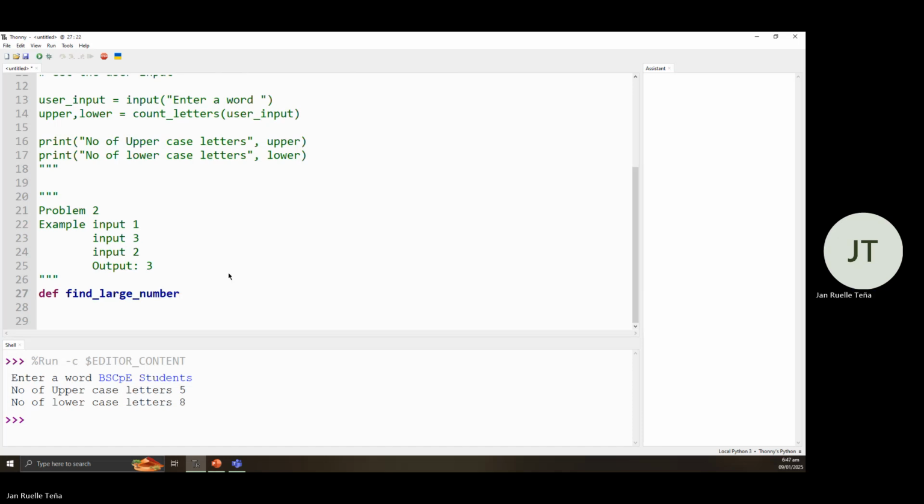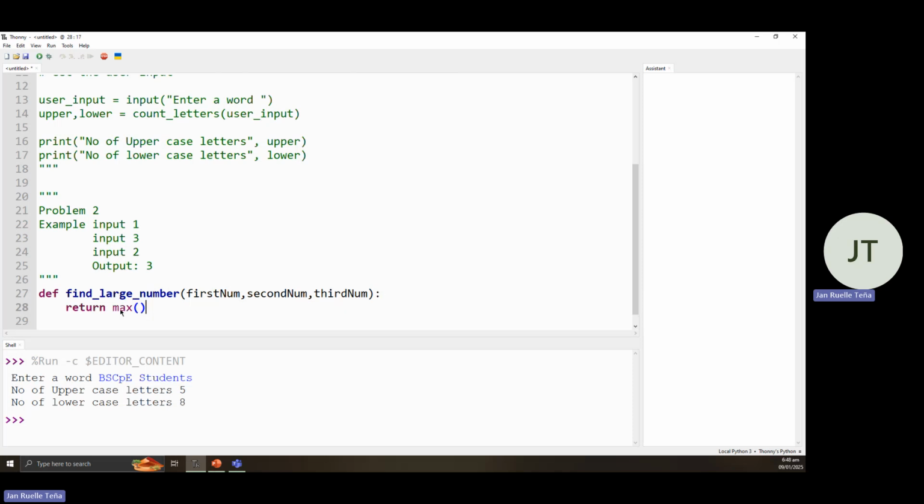Then, since we are expecting three numbers, we have first num, second num, then third num, since we are required to compare three numbers, then colon. Then, since we want to return or compare three numbers, we have a function called max.